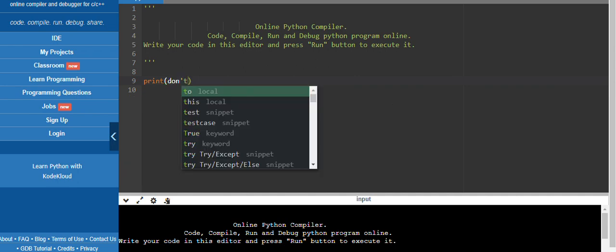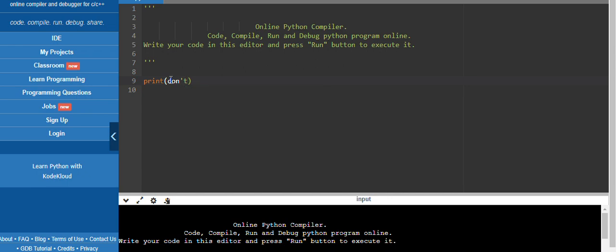Let's take an example of don't. We want to print in the output something like don't, where we'll have a single quote here. This type of output should be printed over here. It should show this quotation also.